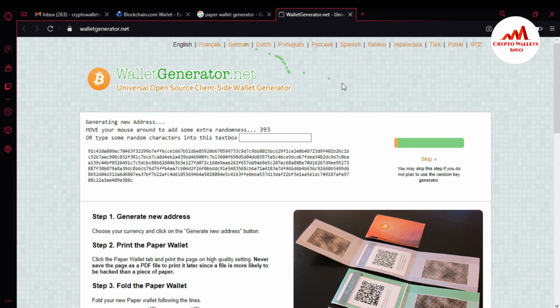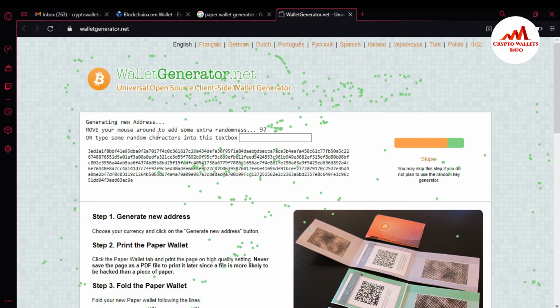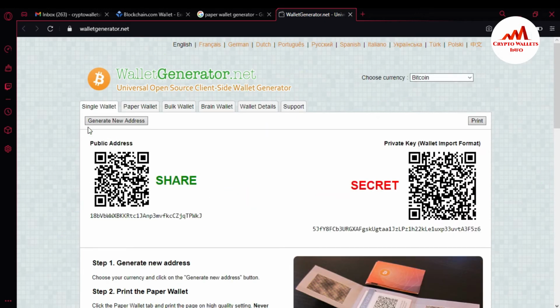You can see here, if I move my mouse on my desktop screen, the digit is decreasing. I'm moving anywhere on my desktop screen, and it is properly creating my paper wallet with my private key. Now it's going to create it. Yes, you can see here my paper wallet is created, and this is my public address.